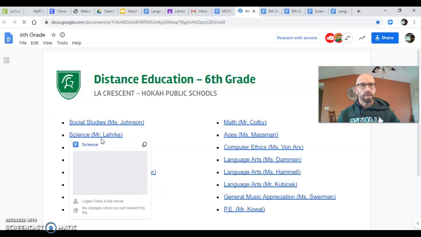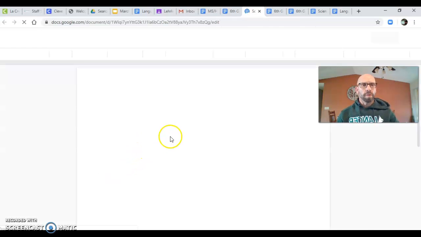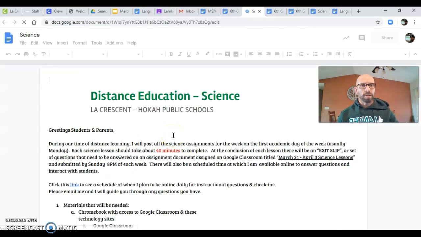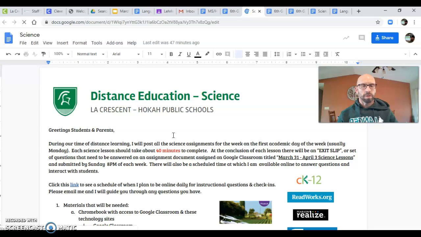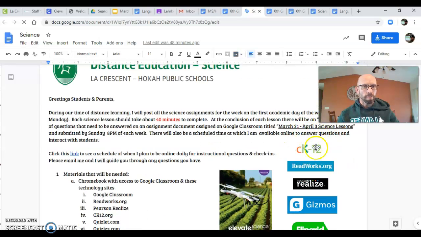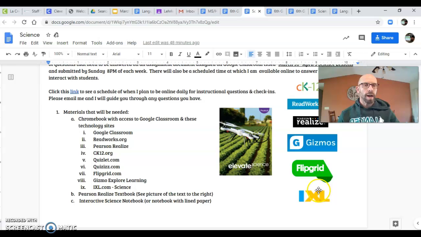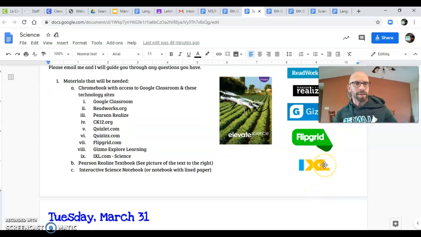Science, Mr. Lurkey. I just want to detail a few things about science. So I have it pretty much laid out so that we have activities for the week. You can do them all at once. You can take your time doing them, whatever. As we move along through this distance learning thing, we're going to need to eventually use CK12, ReadWorks, Pearson Realize. We tried all these things in the classroom. Gizmos, Flipgrid, IXL. They added science back for us for free. So we're good to go with science again.